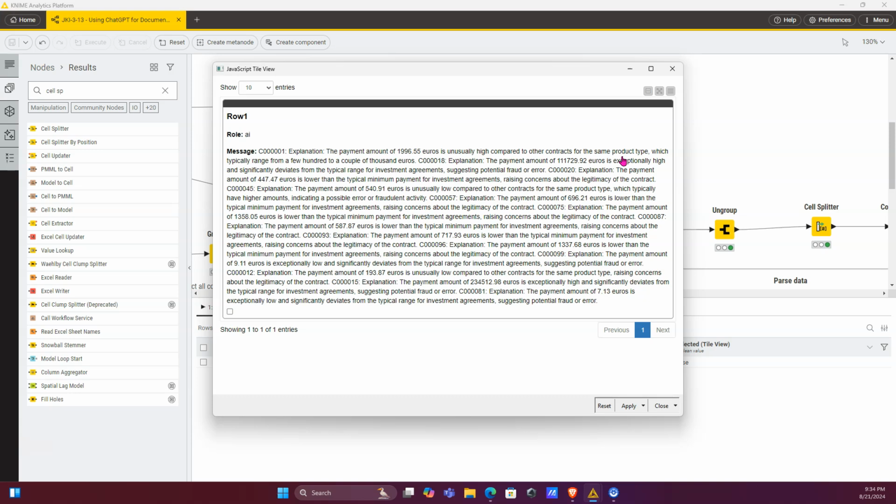But if I hadn't had that statement to return it to me in the structure of contract ID column, explanation column, it still gave me four, even though I was asking for it to do it by the product type. That was weird. But it finds a lot of things here and actually compares them to the mean. Some of them are off, but it's not really massively off.